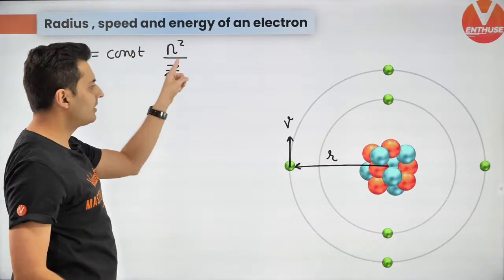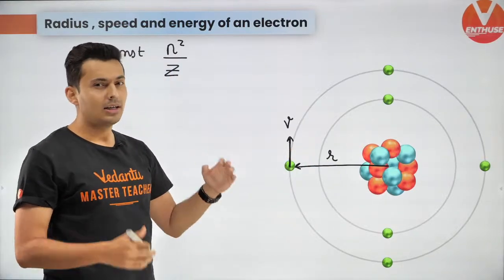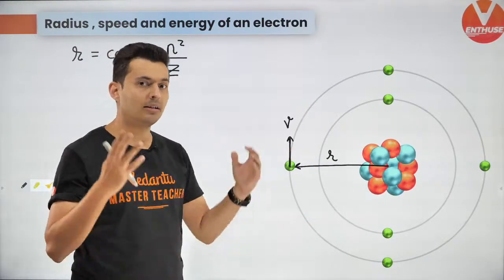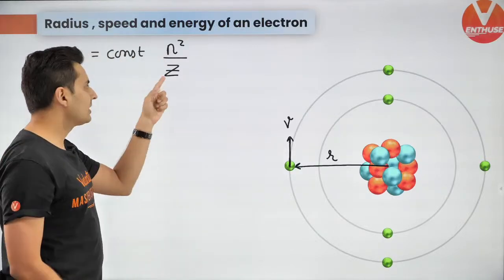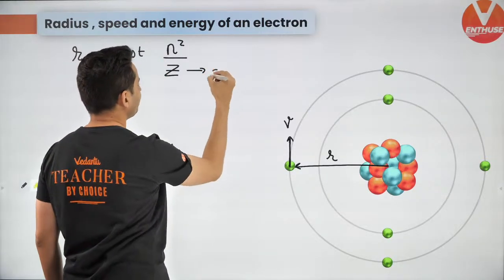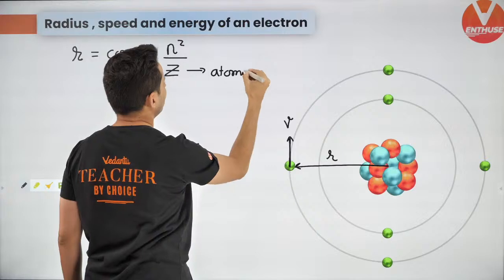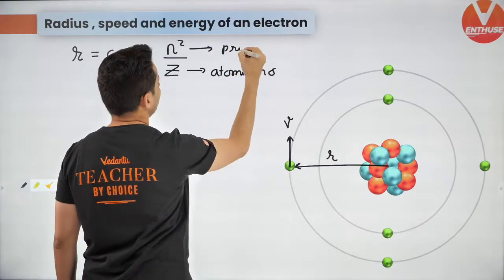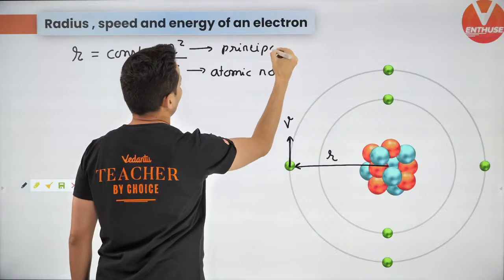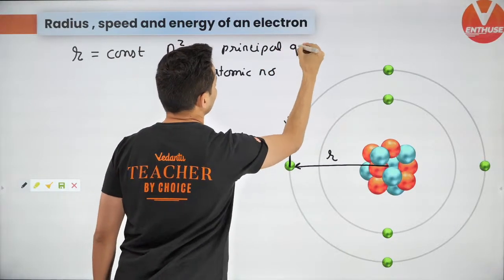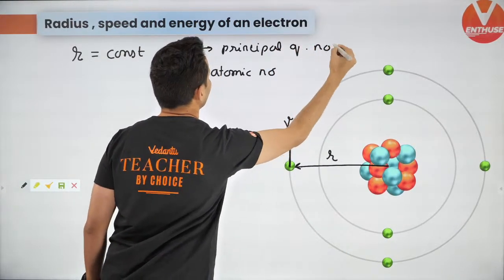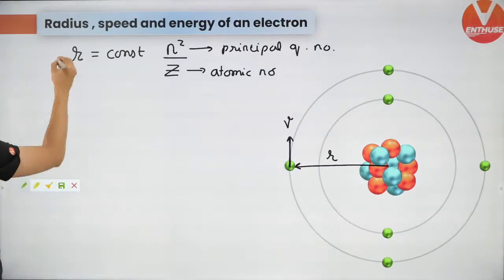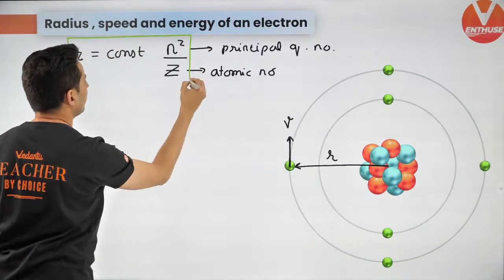What is n? n is the principal quantum number. If it's K shell, it is 1. If it is L shell, it is 2. If it is M shell, the third one, it is 3. What is z? The atomic number. So it's some constant times n square by z. Keep this in mind, very important formula.